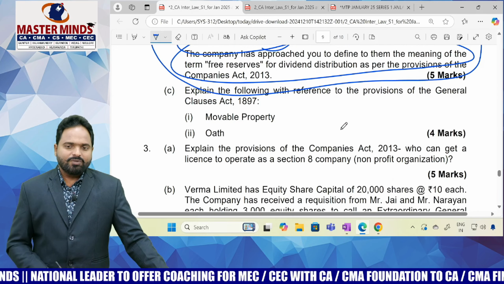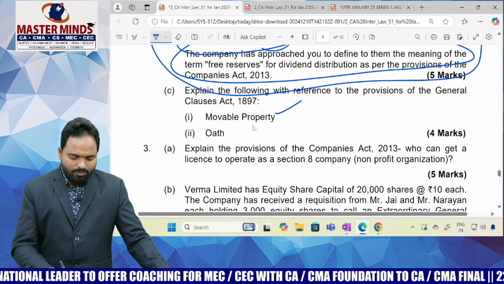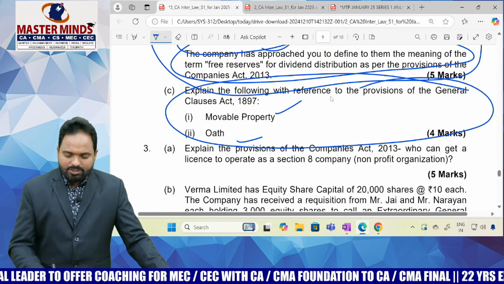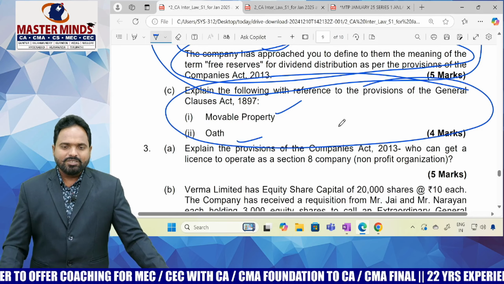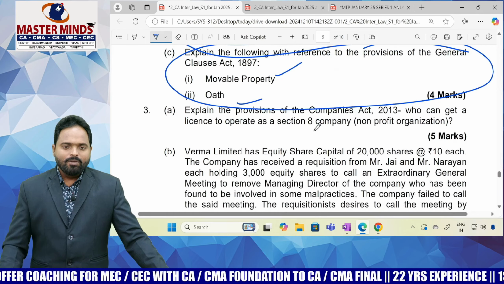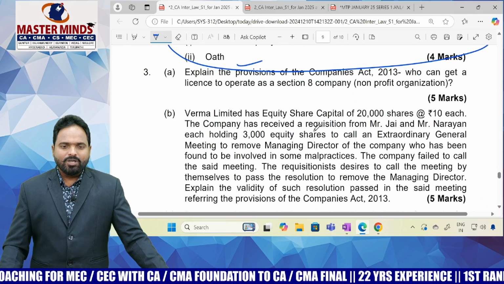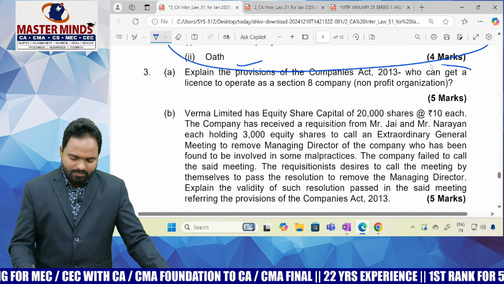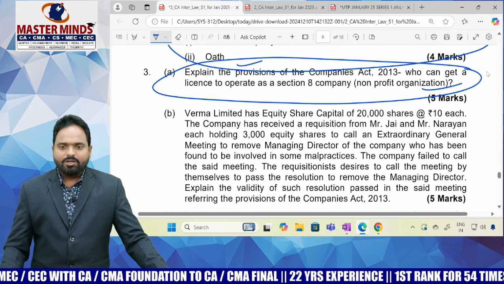Now explain the following with reference to the General Clauses Act: movable property and both. These are direct and very easy questions. Both the definitions we discussed, movable property and both. And explain the provisions of Companies Act 2013, who can get a license to operate a Section 8 company. This is from the second chapter, Section 8 company, how to get a license.